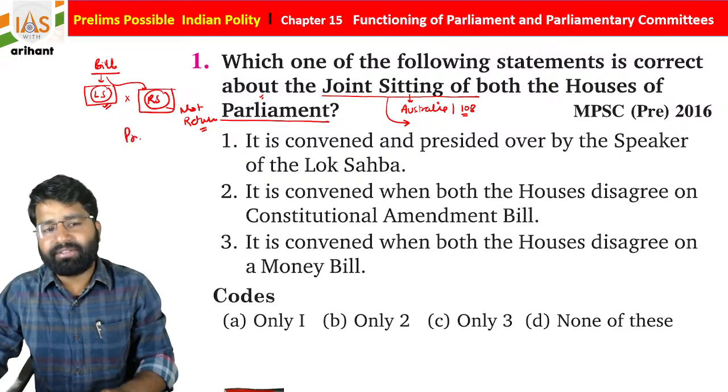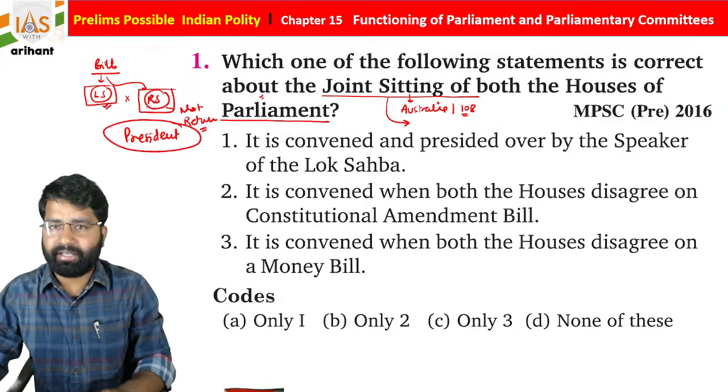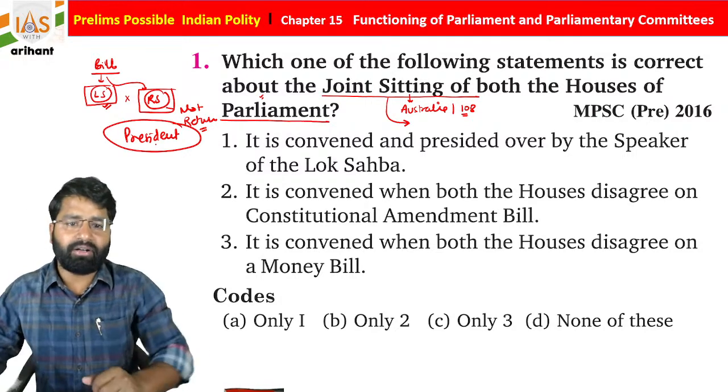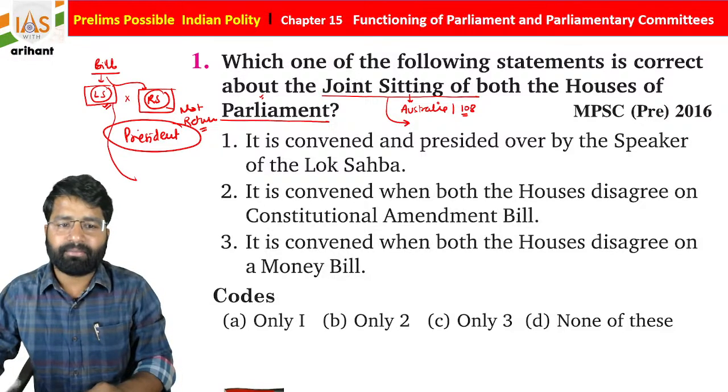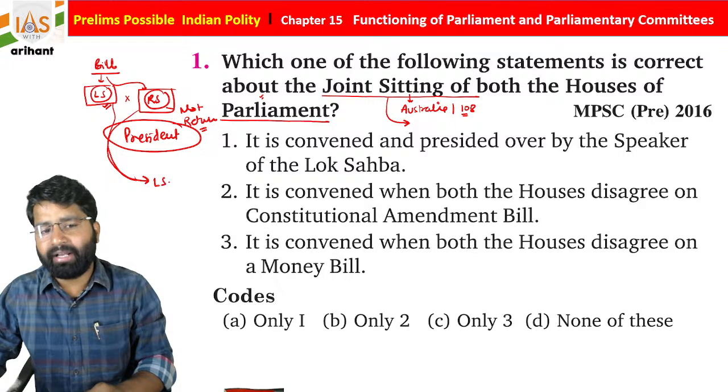So there is the President of India. What he will do is call a meeting, saying that as you have a deadlock, let's sit together and discuss the matter. So basically Lok Sabha and Rajya Sabha will both sit together.